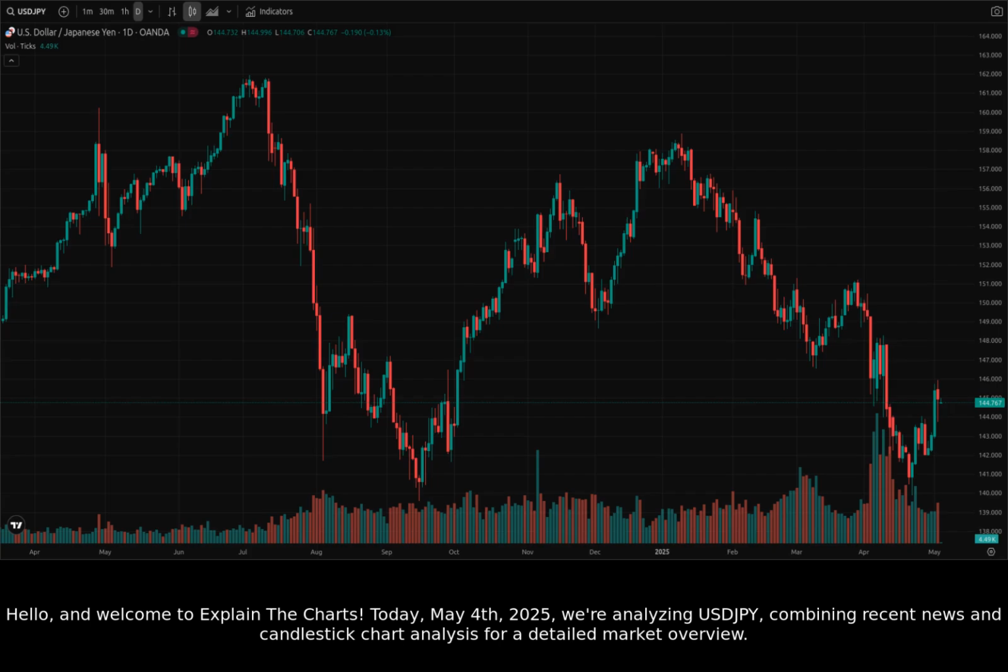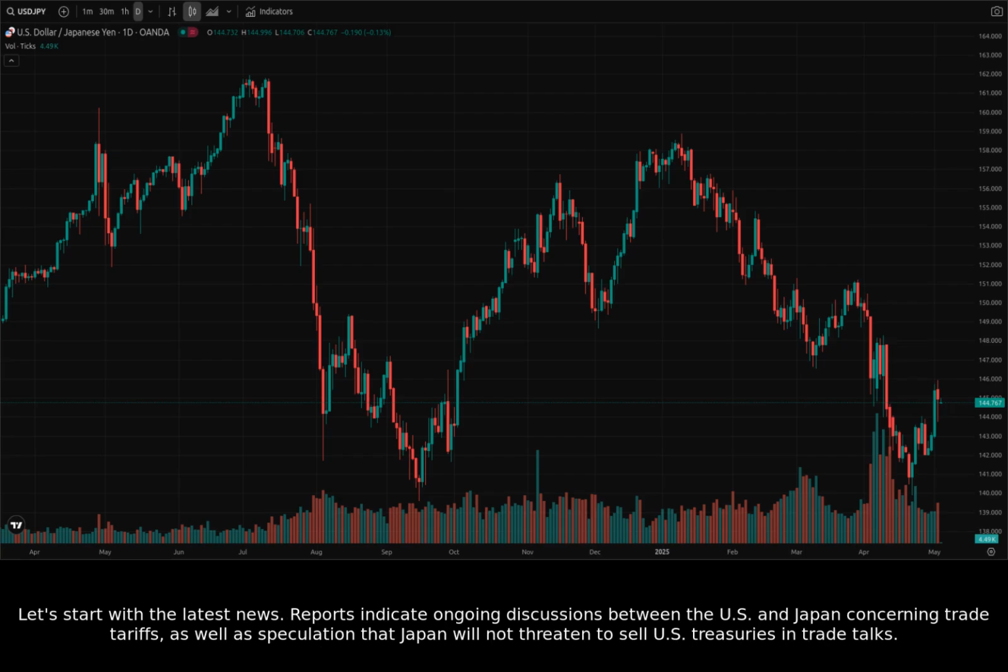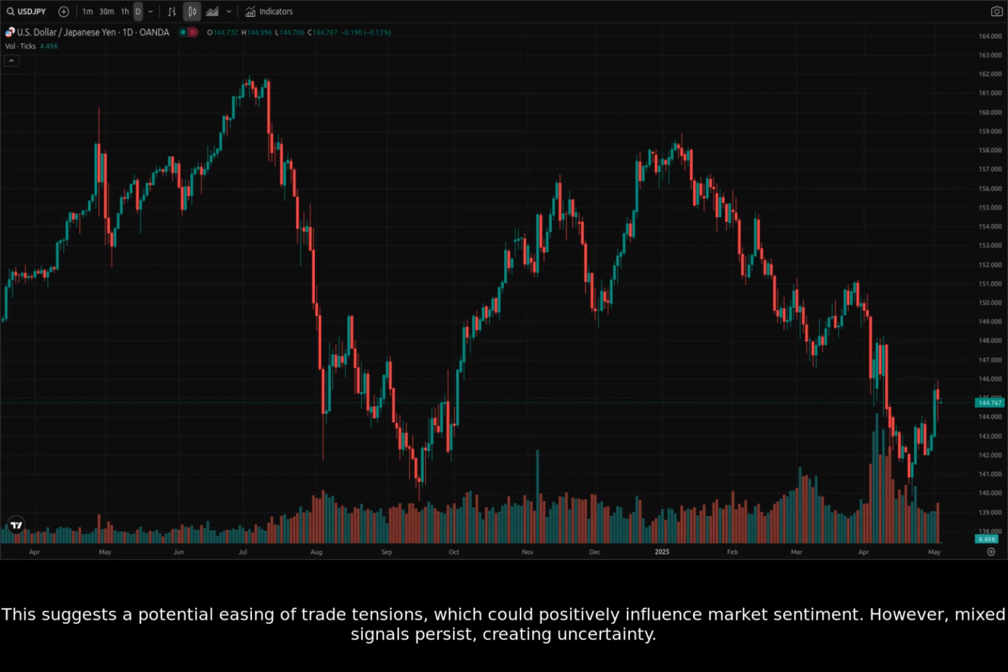Today, May 4th, 2025, we're analyzing USDJPY, combining recent news and candlestick chart analysis for a detailed market overview. Let's start with the latest news. Reports indicate ongoing discussions between the US and Japan concerning trade tariffs, as well as speculation that Japan will not threaten to sell US treasuries in trade talks. This suggests a potential easing of trade tensions, which could positively influence market sentiment.